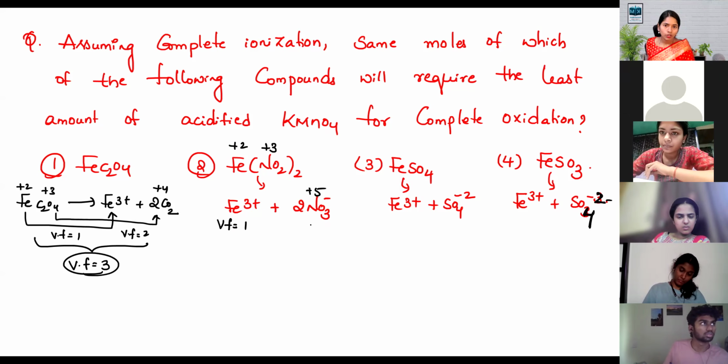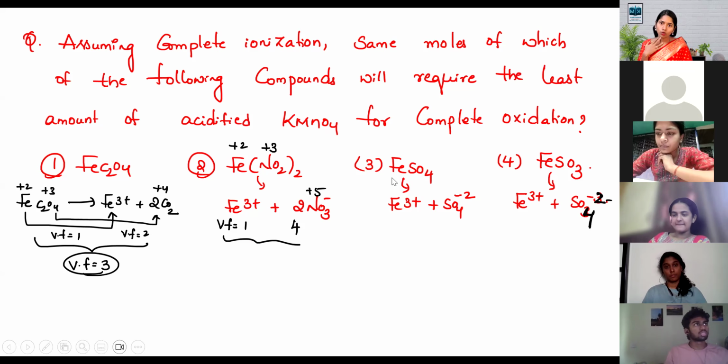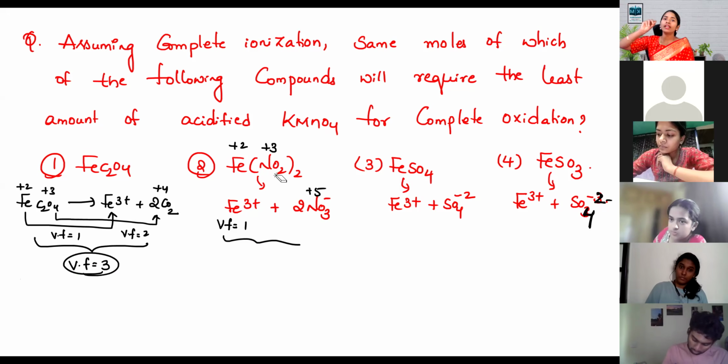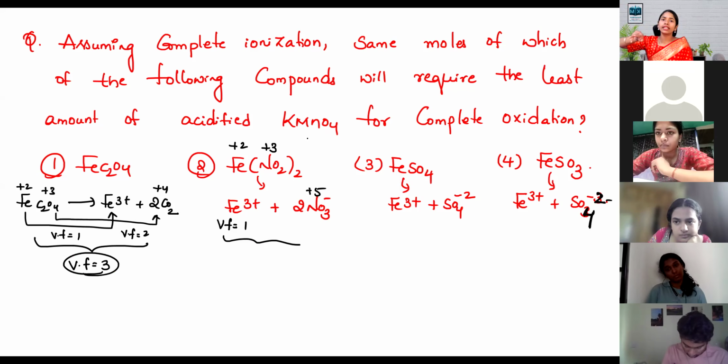Since they tell us to assume complete ionization, 2 NO2- ions will be obtained, so no need to take the stoichiometry.